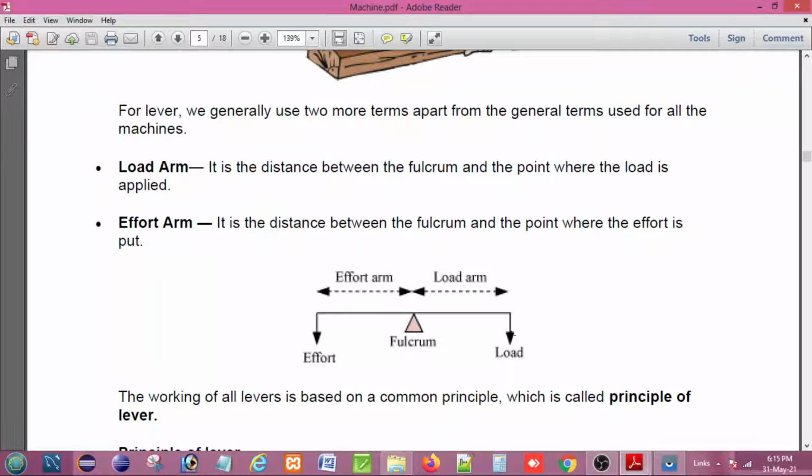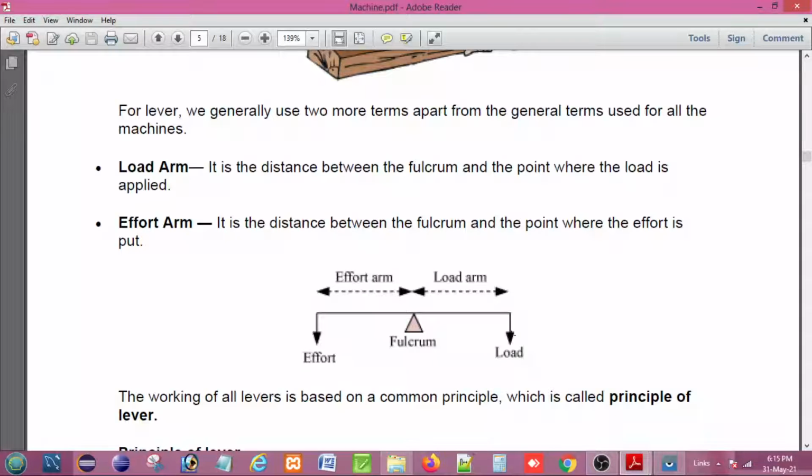So depending upon the comparison between the effort arm and load arm, we find that there are 3 types of condition: where effort arm is greater than load arm, where effort arm is equal to load arm, and where effort arm is less than the load arm.